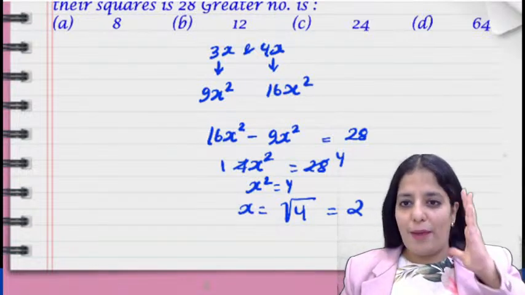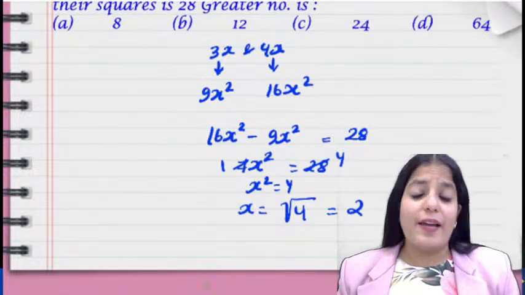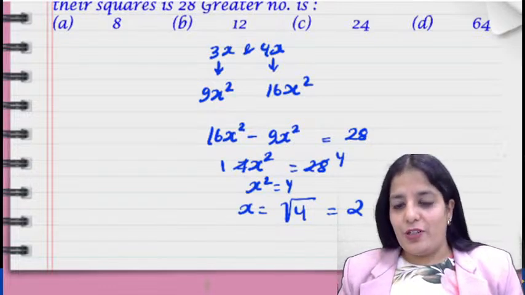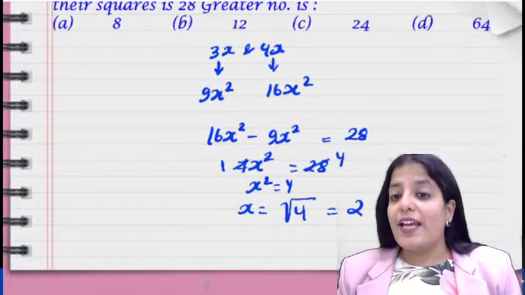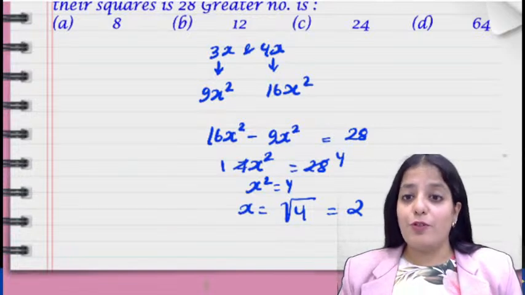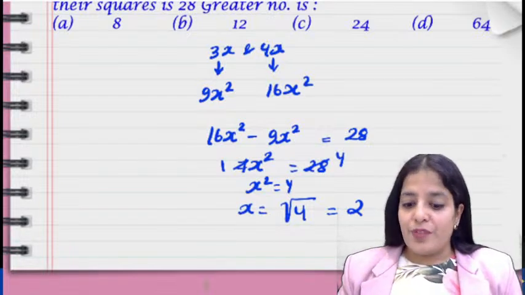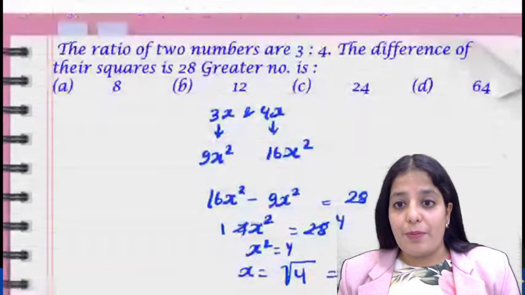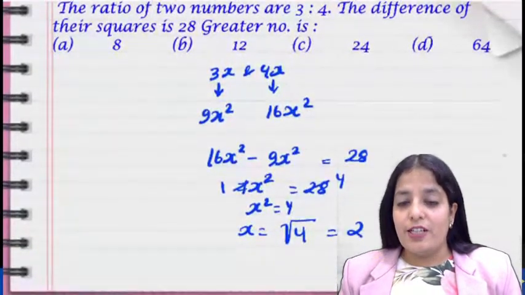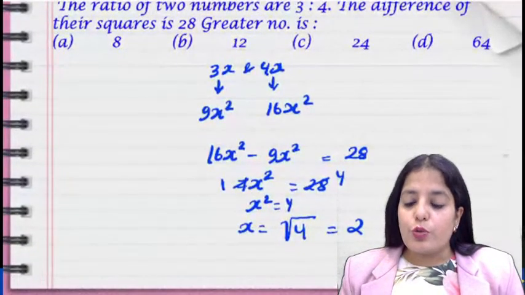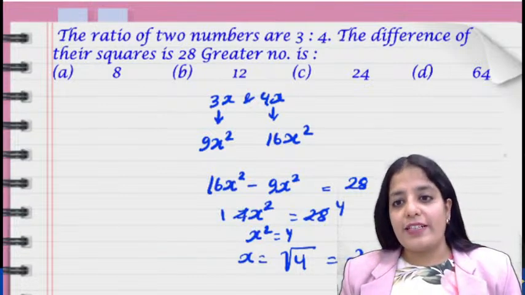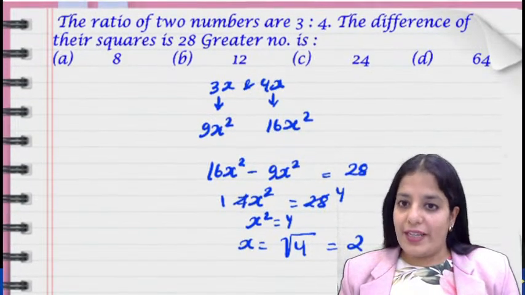So the examiner tries to play with your mind. Be very careful what they have asked you to find and where you have to stop. It's not necessary that you always stop at x. Same is the case with this question. They are asking for the greater number, so you don't have to stop at x. Which is the greater number? 4x. So 4 into 2, 8.